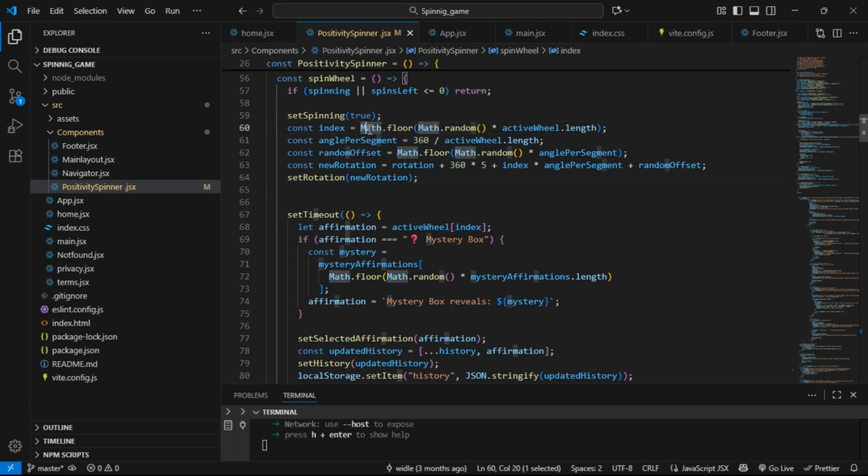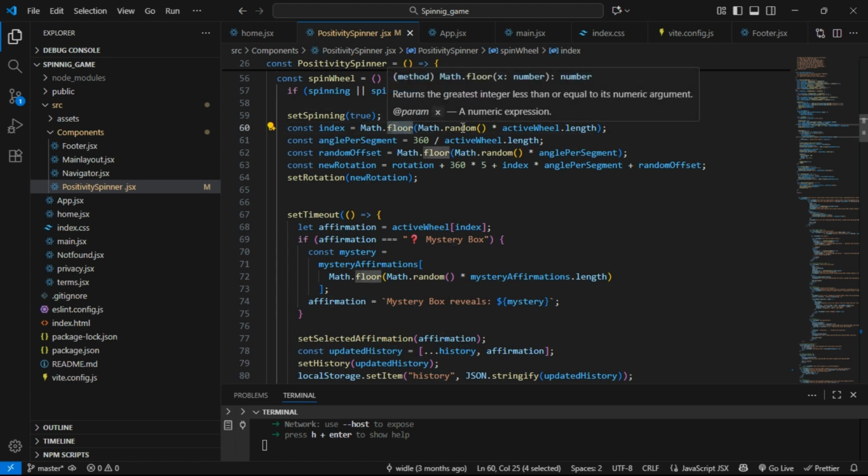To create a random number, you have to use Math.random. And Math.floor is for when you don't want the random number to be a decimal, so you use Math.floor to round it down.